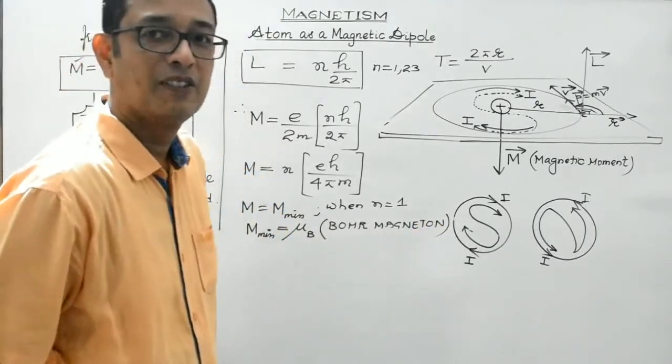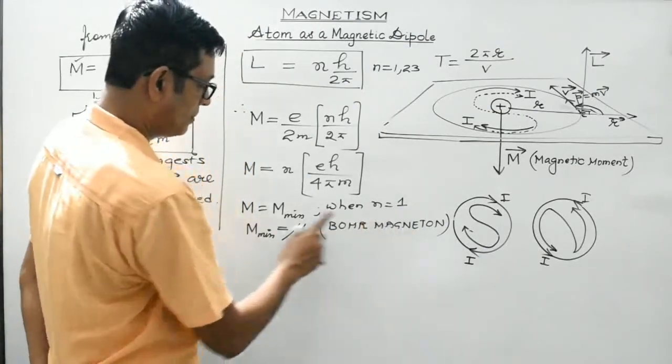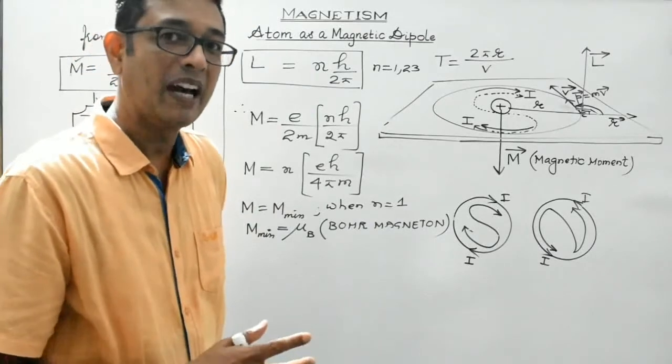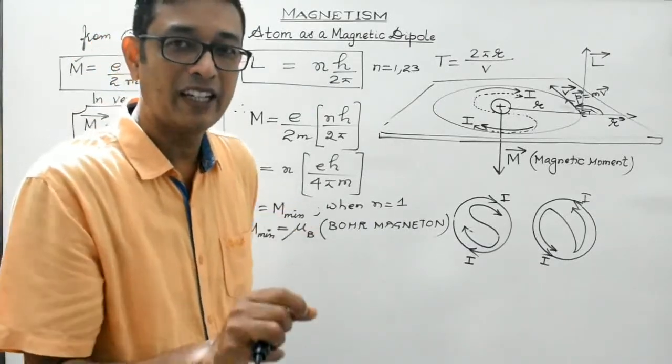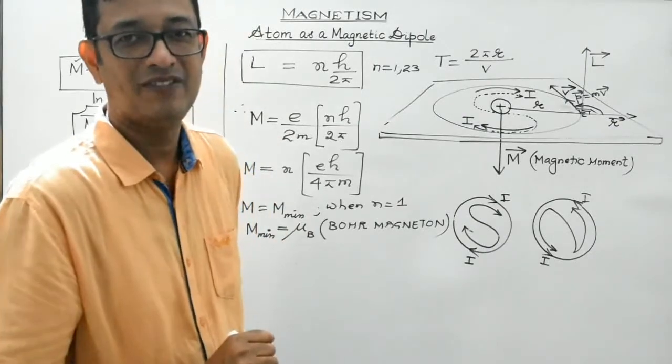So students, how do you define Bohr magneton then? Bohr magneton may be defined as the minimum magnetic moment, which is the magnetic moment associated with an electron orbiting in the first orbit of hydrogen atom. Clear?